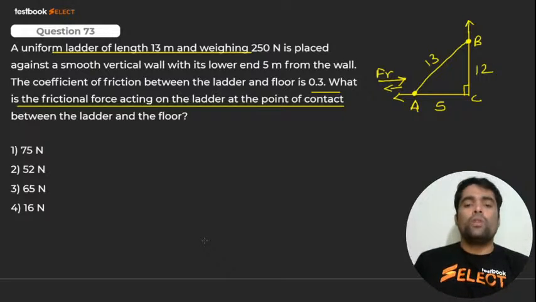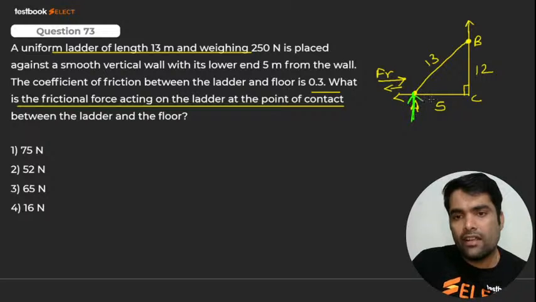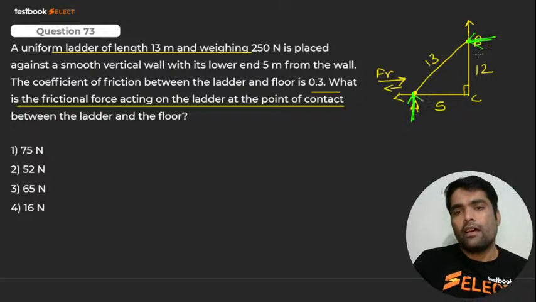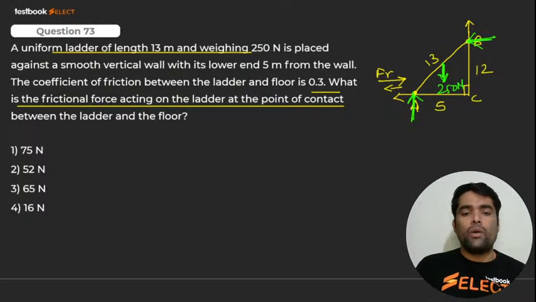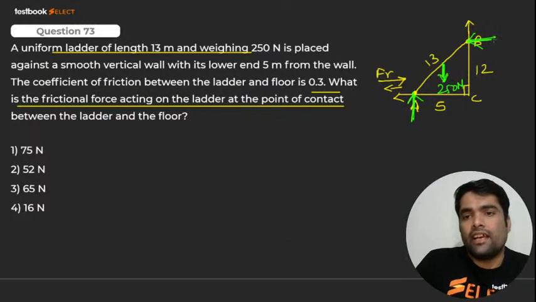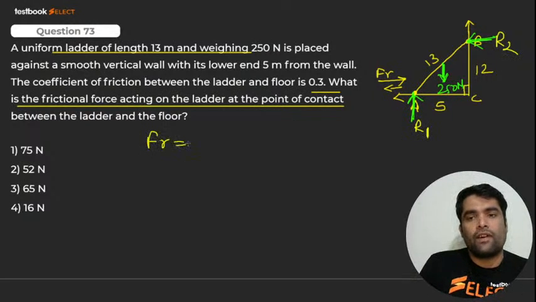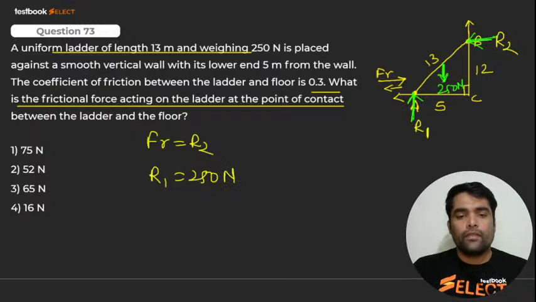So how could I find FR? You should know that a reaction will act here, and here the weight W of the ladder acts downward, and it is 250 Newton. How can I proceed? Let me take this one as R2 and this as R1. If I do horizontal summation, I'll get FR equal to R2. If I go for vertical summation, I'll get R1 equal to 250 Newton. Yes or no?